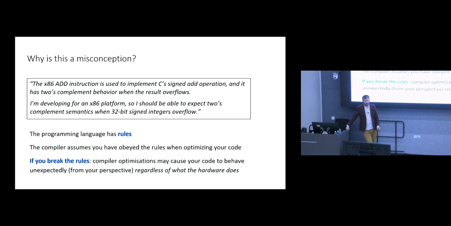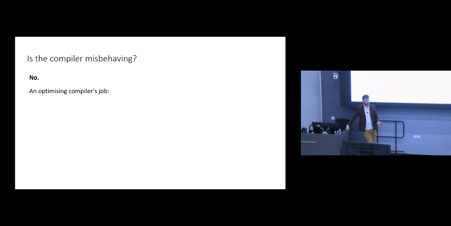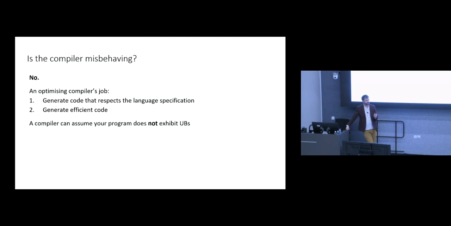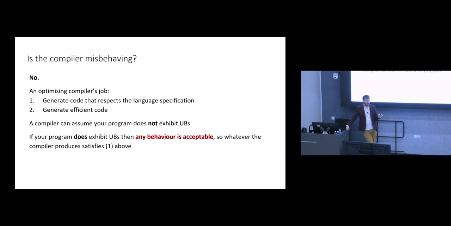Okay, so the programming language has got rules, and if you break the rules, you can expect your programs to do weird things. The compiler is not misbehaving in compiling this program, because an optimizing compiler's job is to generate code that respects the language specification, to generate efficient code, okay? And in doing that, the compiler can assume your program doesn't have undefined behavior. The reason is that if your program does exhibit undefined behavior, then any semantics is acceptable for your program. So whatever the compiler does is fine, because it will lead to some semantics, and any semantics is okay.